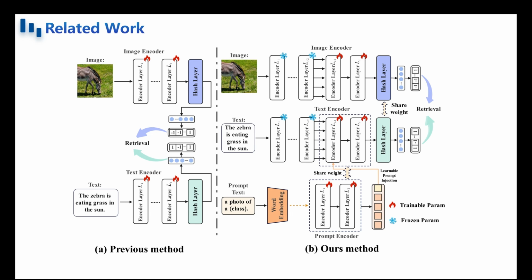Finally, our prompt alignment contrastive learning strategy ensures semantic alignment both globally and locally across modalities. It bridges the heterogeneity between modalities and promotes fine-grained consistency. Through these comprehensive improvements, PromptHash not only overcomes the main drawbacks of previous methods, but also attains superior cross-modal retrieval performance across multiple challenging benchmark datasets.